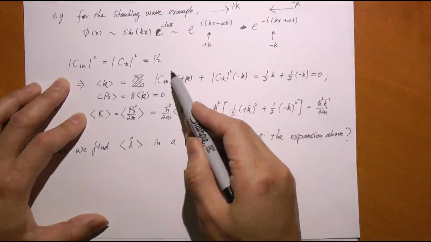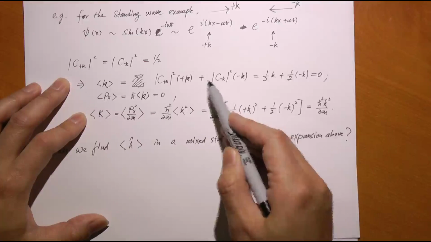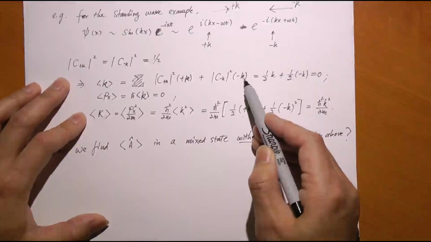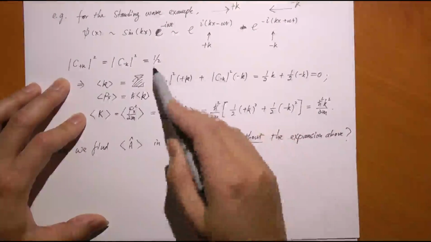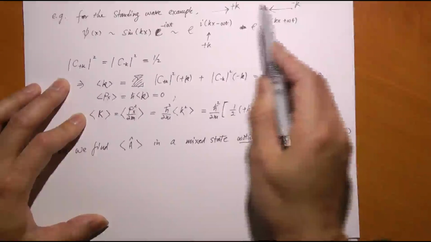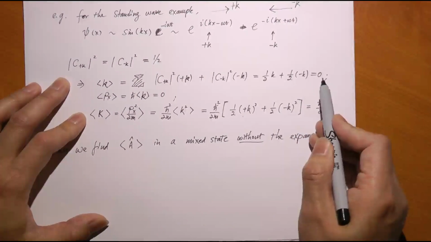Isn't it equal to the probability of finding it to be positive k times positive k, plus the probability of finding it to be negative k times negative k, right? There are only two possibilities, right? And each of these is 1/2, right? 50% of the time here, 50% of the time there. So 1/2 times k plus 1/2 times negative k, and that's 0.